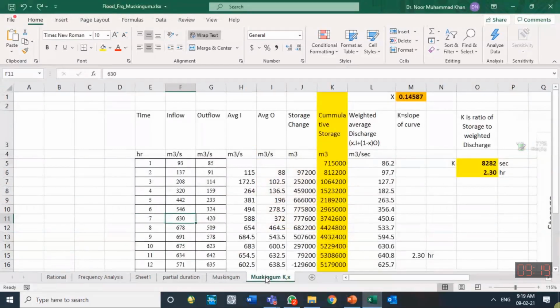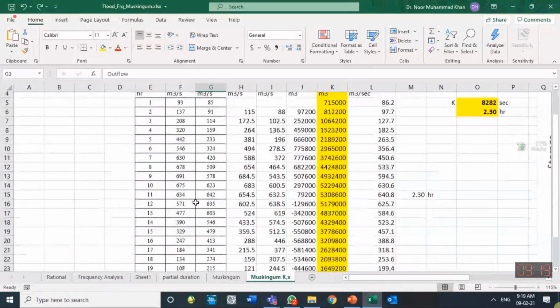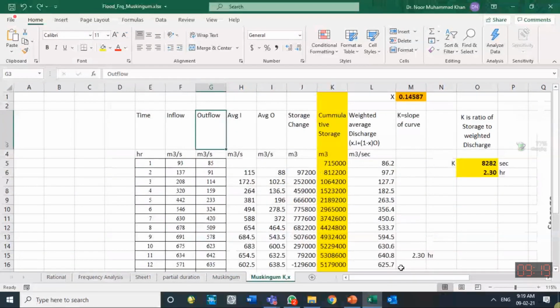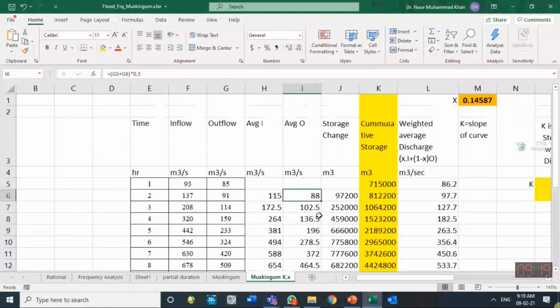Muskingum K and X value, how to find Muskingum K and X. The same information which was given to you is rewritten over here. Inflow is known to us, outflow is known to us. So that is what is known to us. And I did not plot their hydrograph. I have calculated average I, average O as informed in the previous figure. Storage is calculated, change of storage is calculated by average inflow minus average outflow into time step.